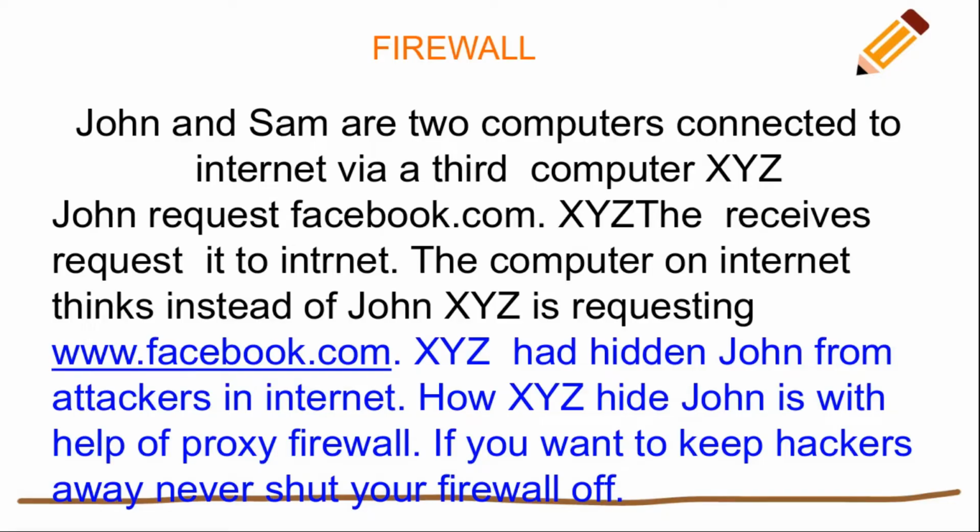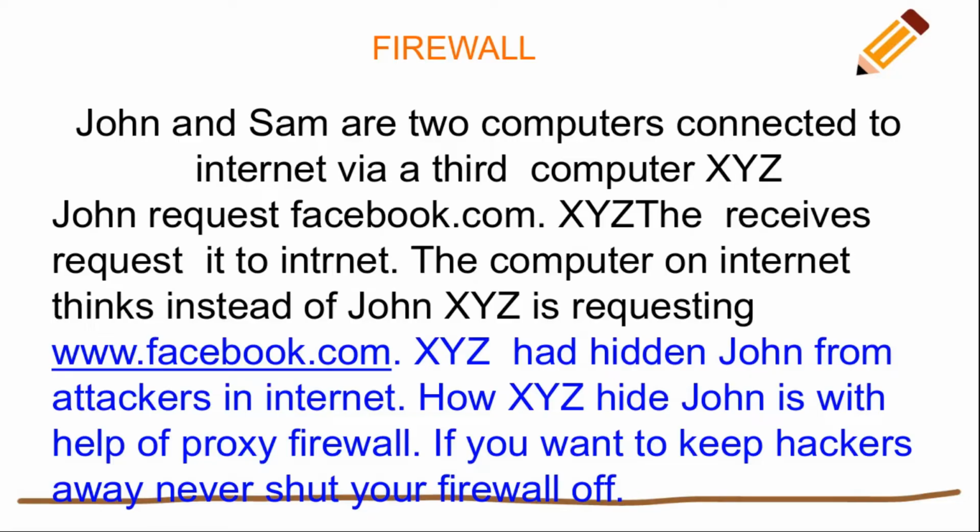Whatever URL you type first goes to the internet service provider and then goes to the internet. So the internet thinks the internet service provider is requesting that website, but you are requesting it, so you are hidden from the outside world due to the internet service provider.